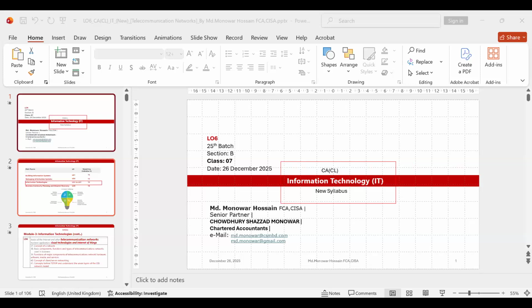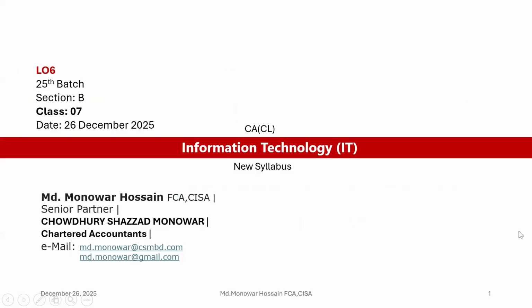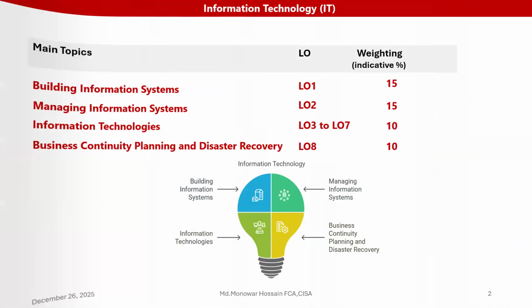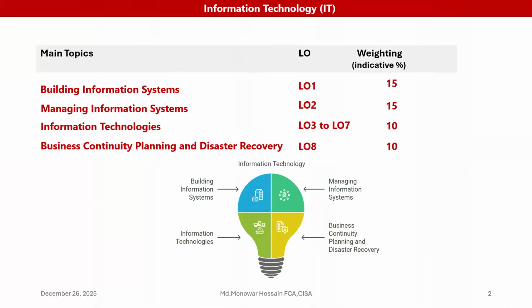Okay, so good evening to you all. We are in CA certificate level information technology class, and we are in information technologies module 3, as well as learning of the 3 to 7.